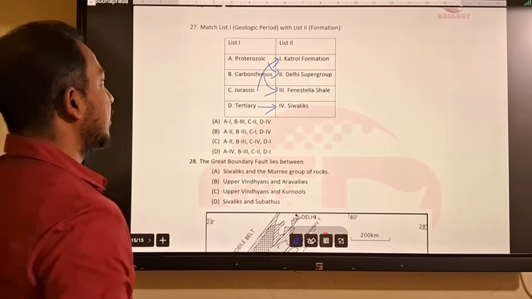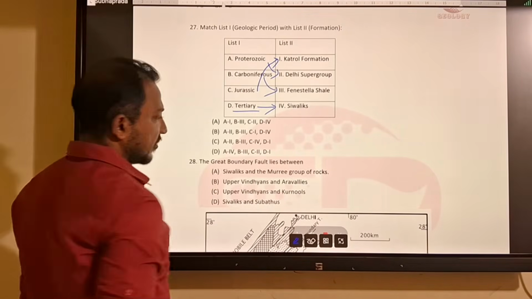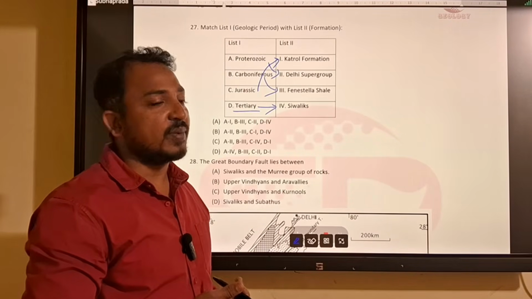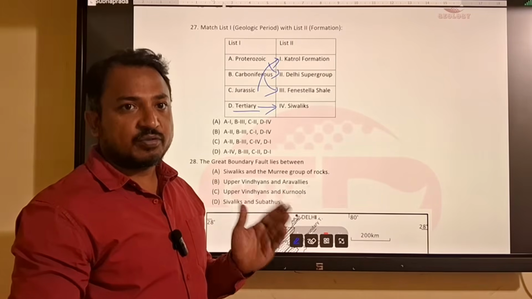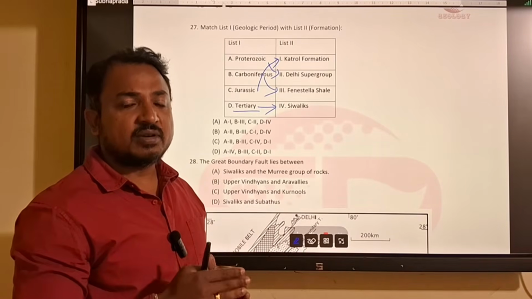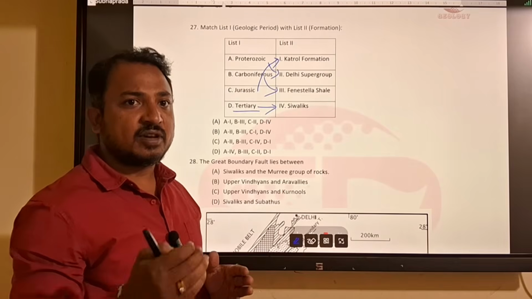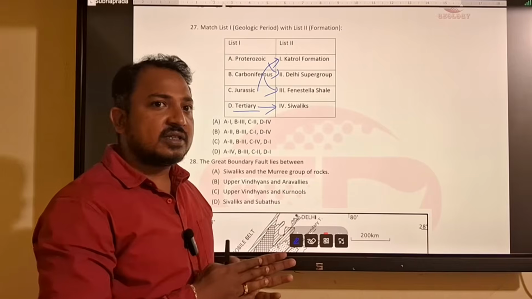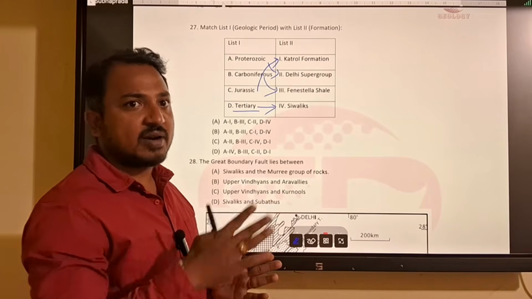That is Neogene. Tertiary is an older term. In the past we divided the Cenozoic era into Tertiary and Quaternary. Then Tertiary was divided into Paleogene and Neogene. But in recent times, the Cenozoic is directly divided into Paleogene, Neogene, and Quaternary.